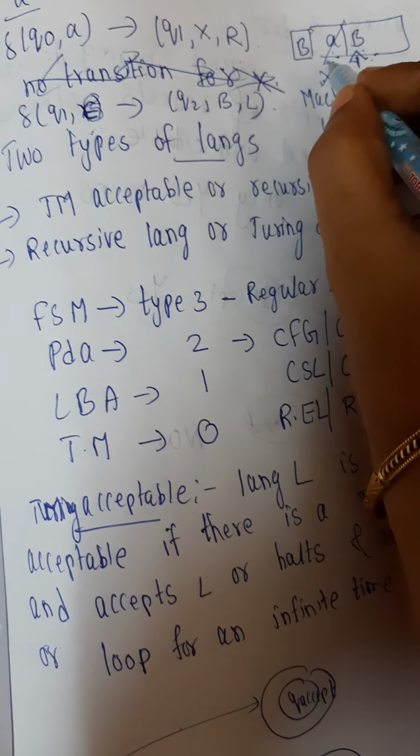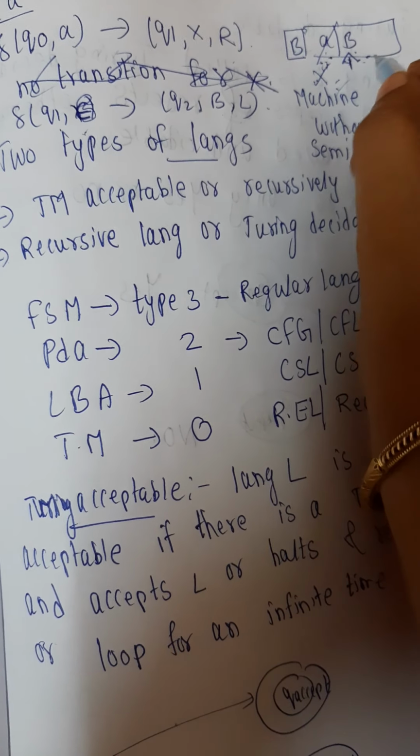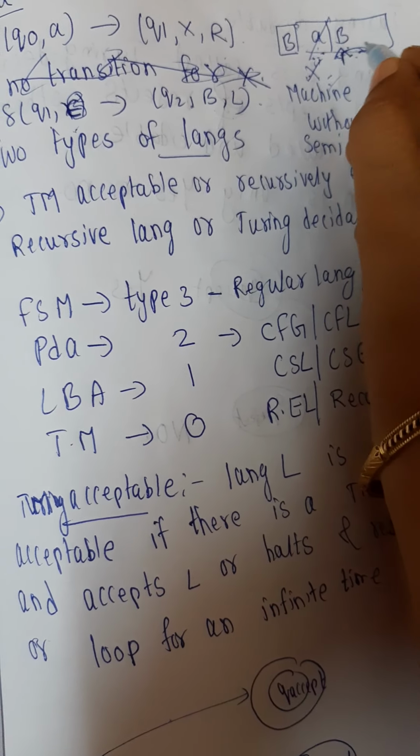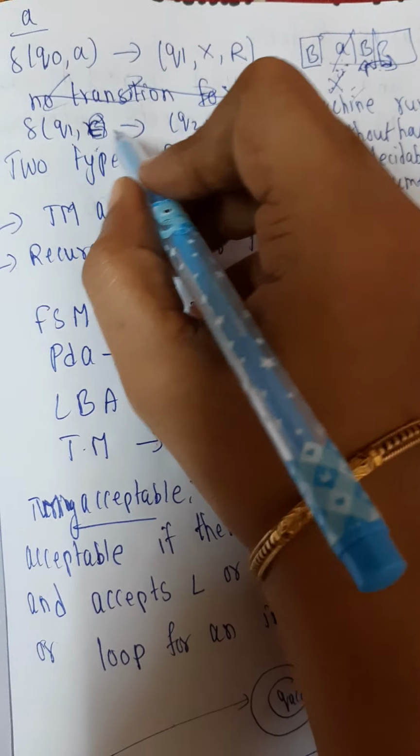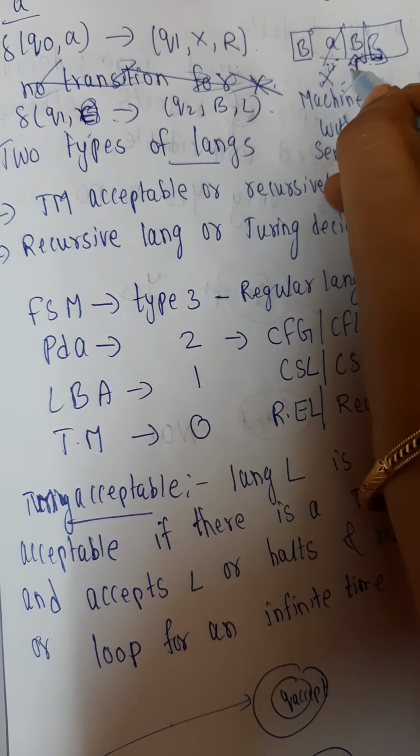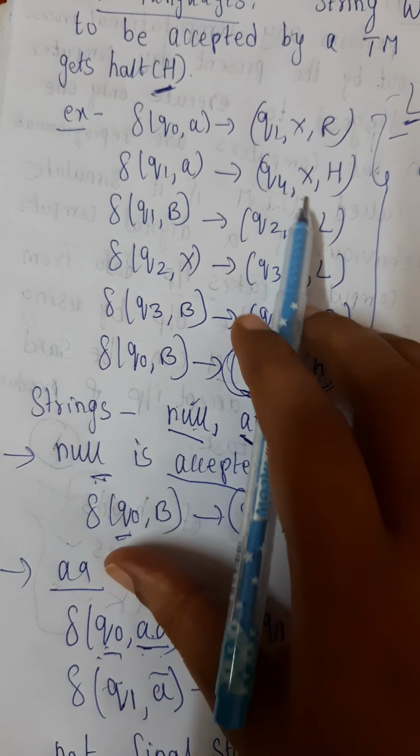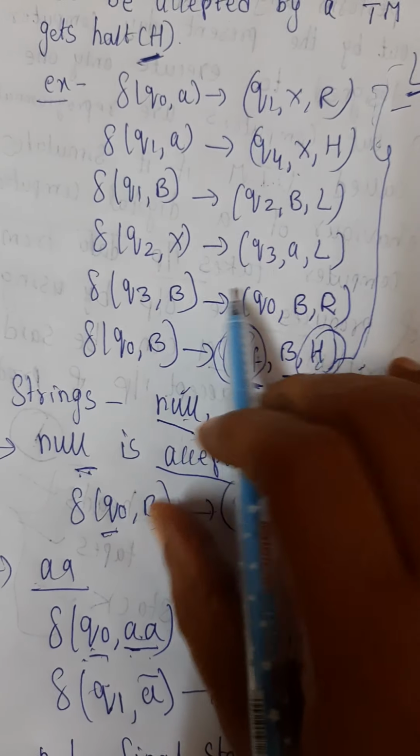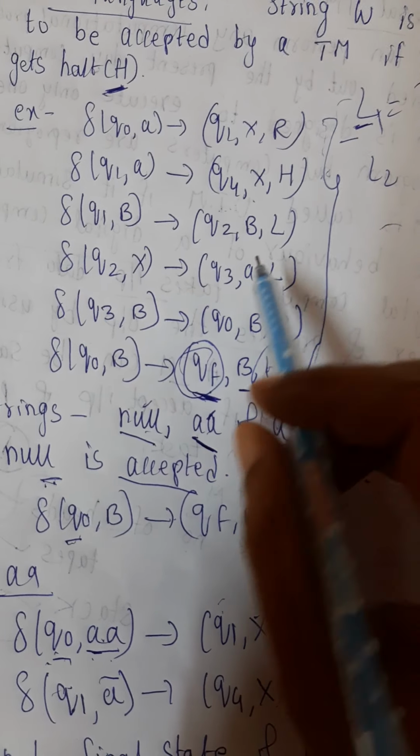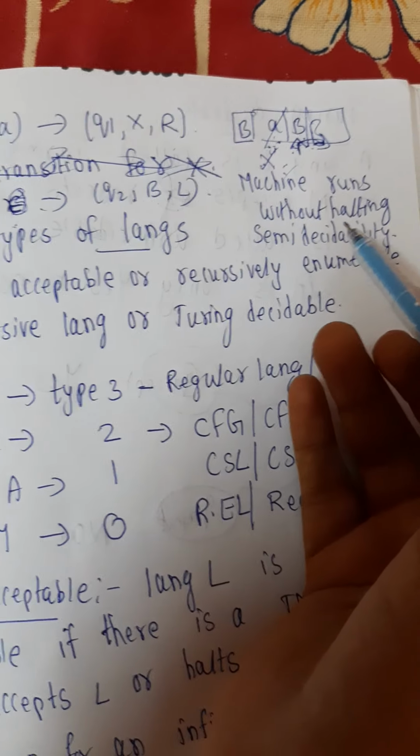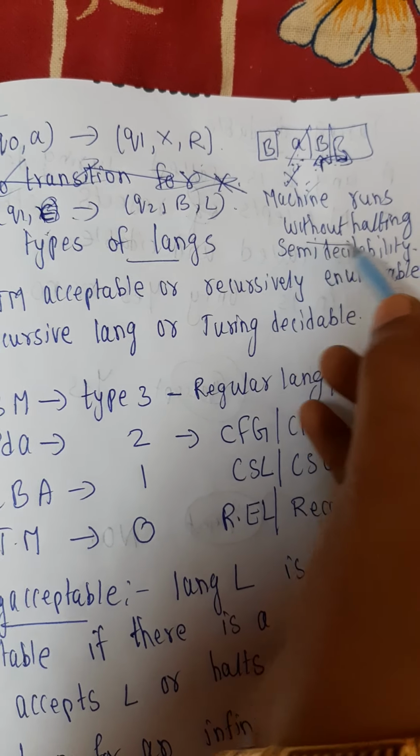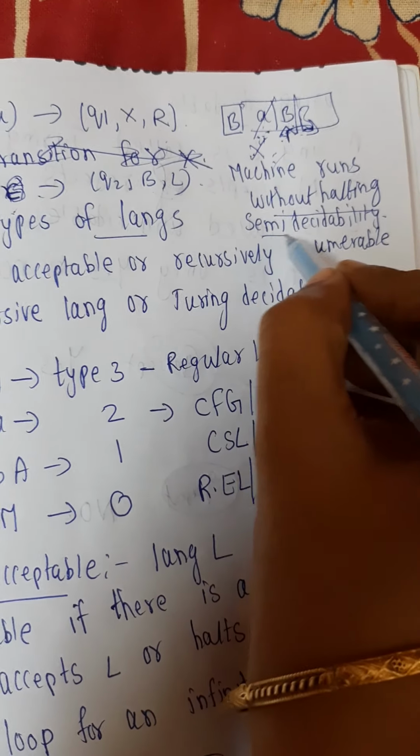Since you are moving right, we have nothing, again a blank, so you move left to Q2 with blank. But for Q2 blank we don't have any transition here. So we don't know what will happen, and the machine runs without halting. This we call semi-decidability.